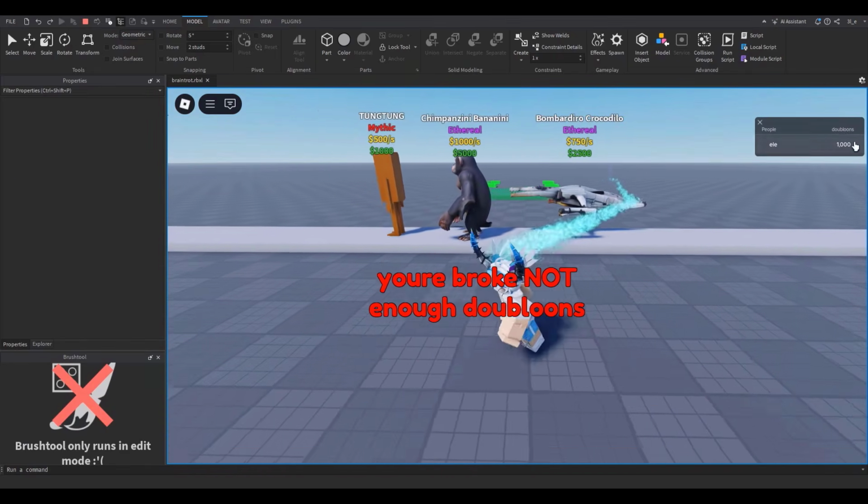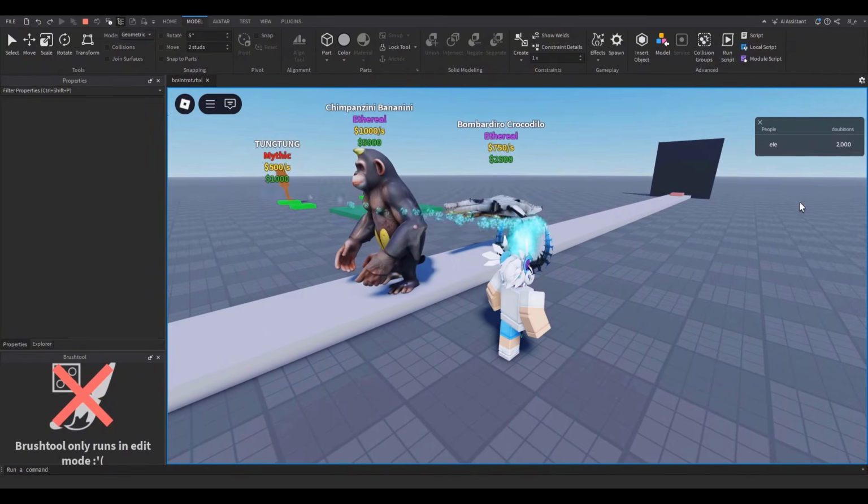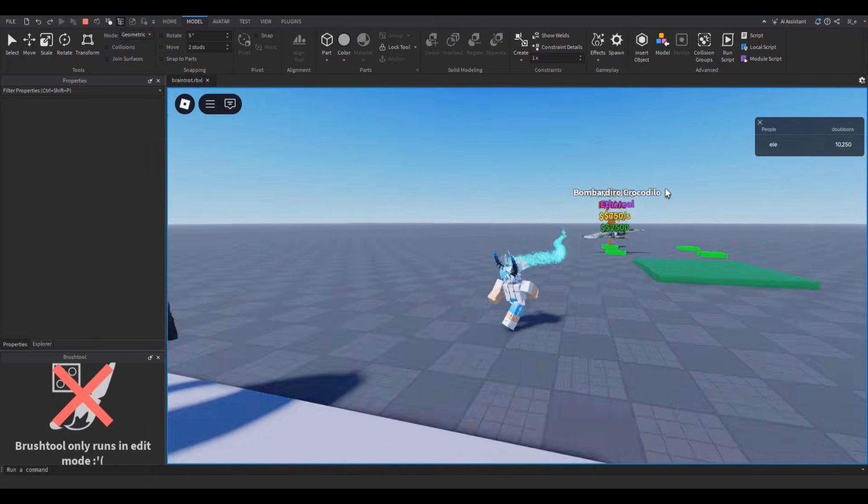Can I buy him? No, I can't. I don't have enough money. You're broke, not enough doubloons. I can only buy this guy starting out. So let's buy him. We wait till we get enough money for this guy. Purchase. There you go. Now I got him. And there he is. Oh my god, this is so fun. Yeah, I made Brainrot. This is so crazy.